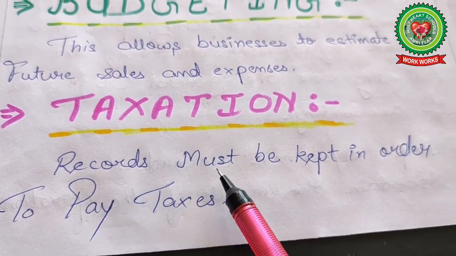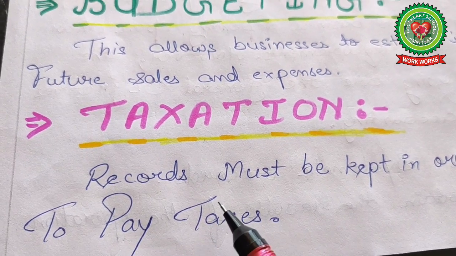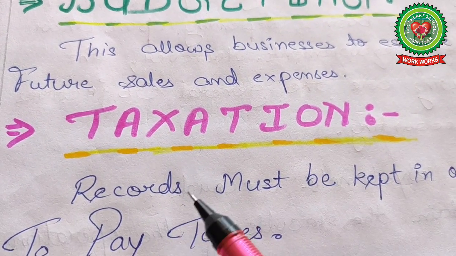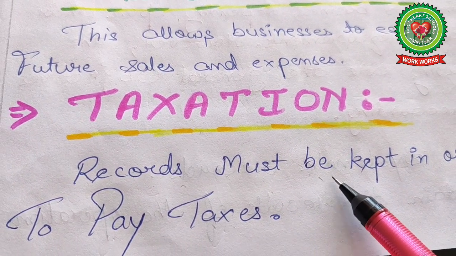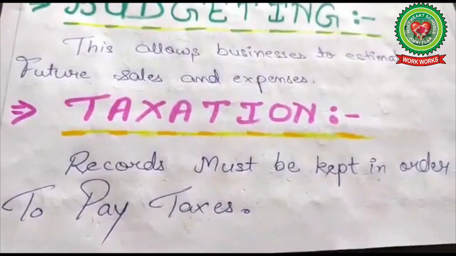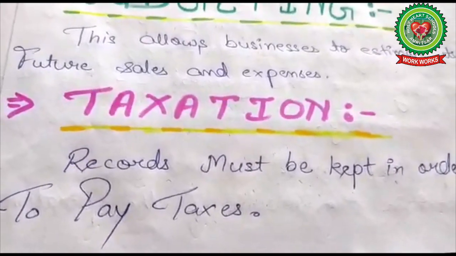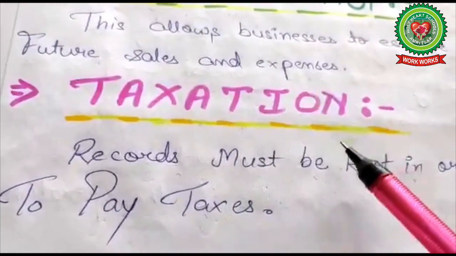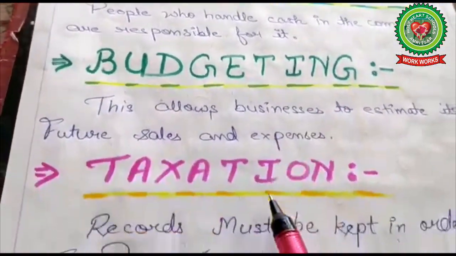Taxation. Records must be kept in order to pay taxes. Yes. Every company maintains the records properly so that the company can calculate the tax on income properly and file the return with the income tax department. So student, if you have proper records of expenses and income, then only is it possible for you to assess the tax liability and file the return for income tax purposes with the income tax department. So these all three are the points: accountability, budgeting and taxation.